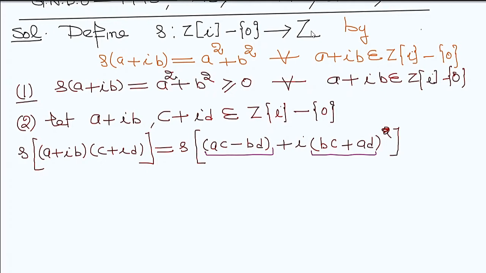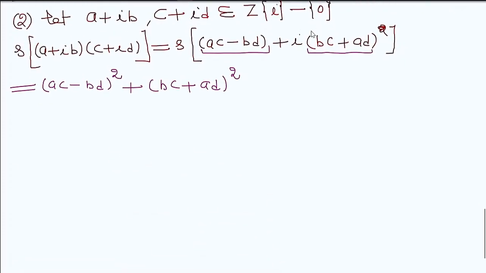So what is the value of delta? This is (ac - bd) raised to power 2 plus (bc + ad) raised to power 2. So we get these values.